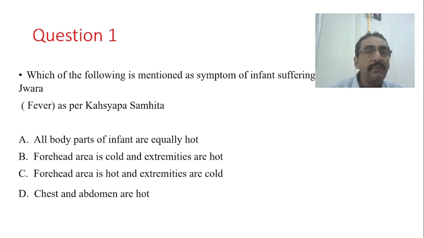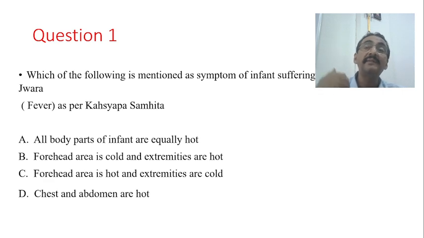This is the typical nature of an infective fever. Lalatasya abhitaptata, panipadasya shitatvam. That means all the body parts are actually hot, but comparatively, if you see the middle portion of the body, that is lalata, the midline of the body where the vital organs are.